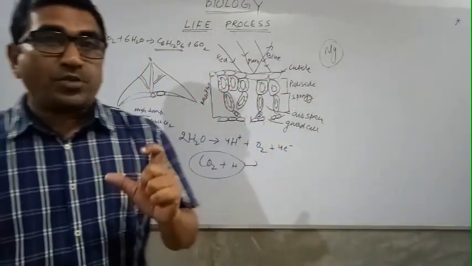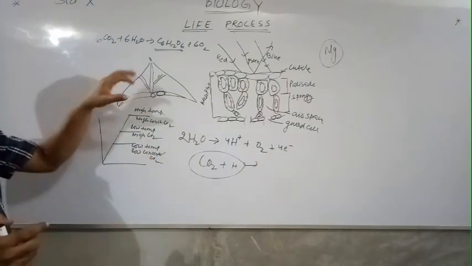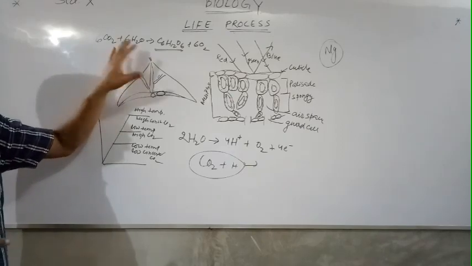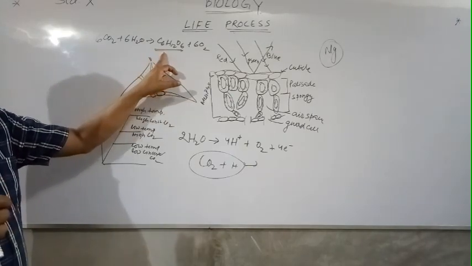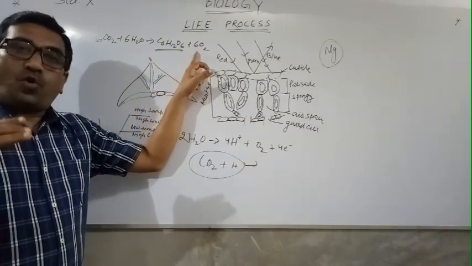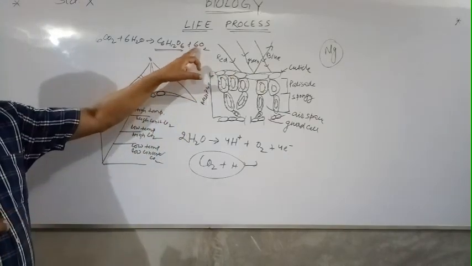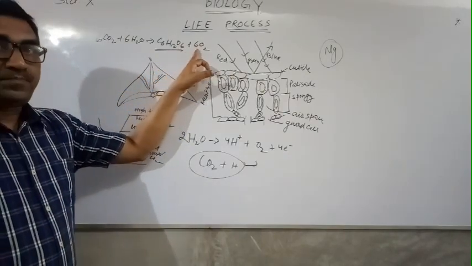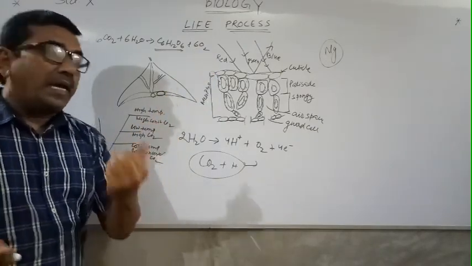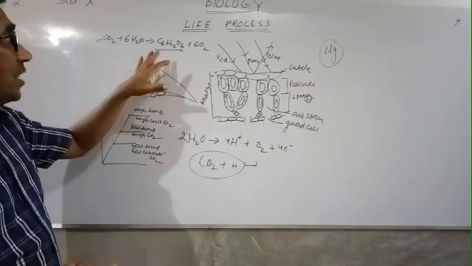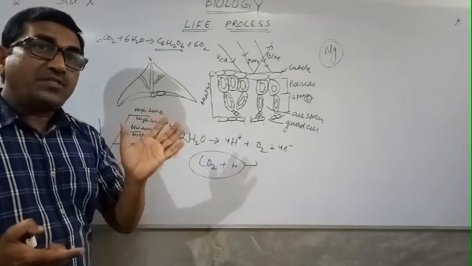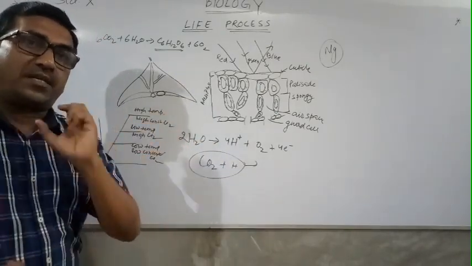What happens in the process of photosynthesis? In photosynthesis, 6 molecules of carbon dioxide combine with 6 molecules of water to prepare 1 molecule of glucose, and oxygen is released out as the waste product or byproduct. When it is released in the atmosphere, it is used by the animals. The extra water molecules that have been used are released in the form of water, which creates the sucking force.